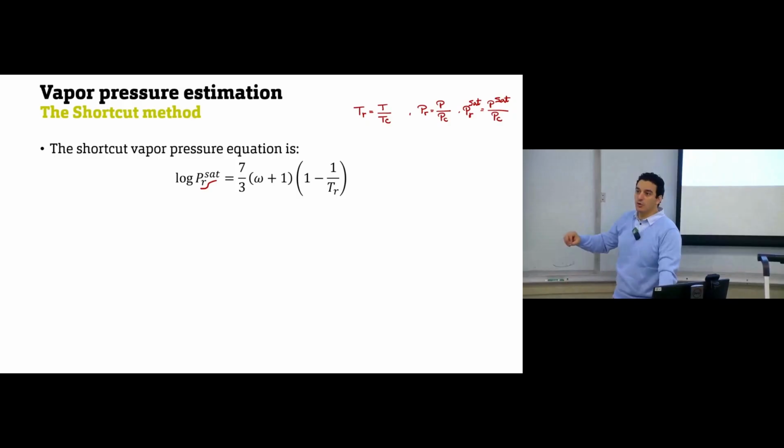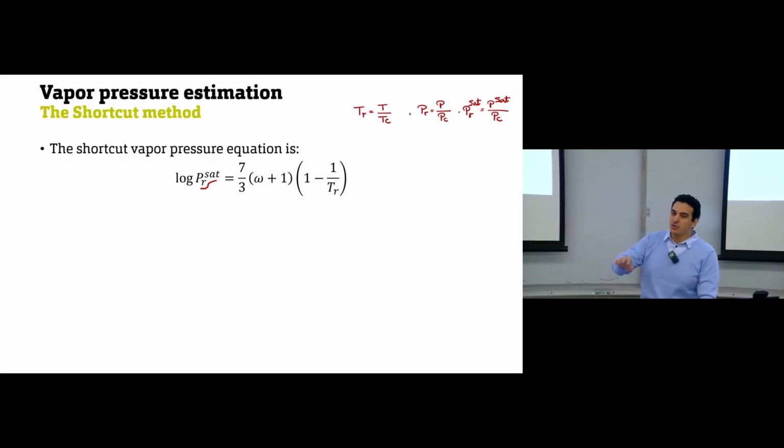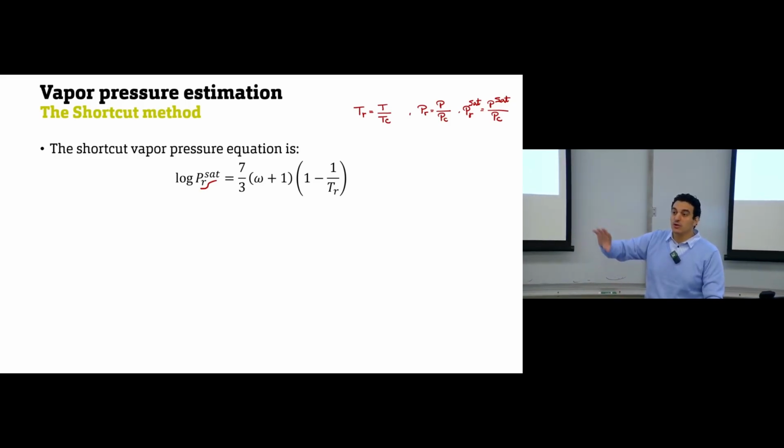So the logarithmic mean of reduced saturation pressure is 7/3 times (omega plus 1). Omega is the eccentric factor. If you remember it from chapter 3 or 4, its value is from 0 to 1. It's 1 for noble gases or symmetric gases, 0 for completely asymmetric gases. Okay, times (1 minus 1/T reduced).